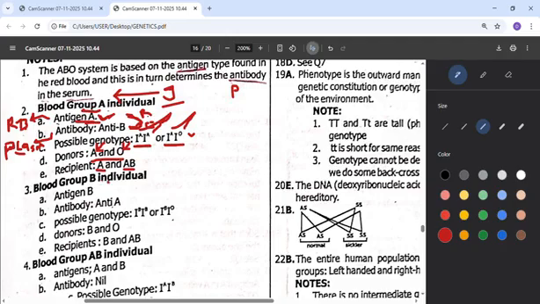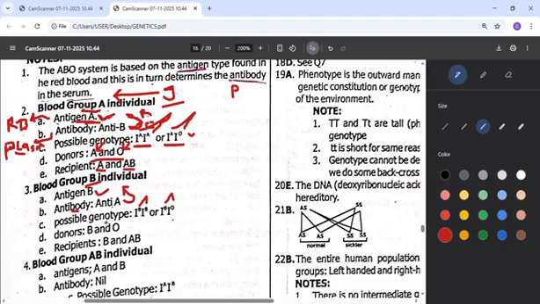And that's how it applies to B also. Anybody that has blood group B has the antigen B. That is the ID card that will stir up the enemy of B. If the person has B, then A will be the enemy, which is the antibody. The possible genotypes are BB and BO, meaning that this person with blood group B can receive from B, and can also receive from O.